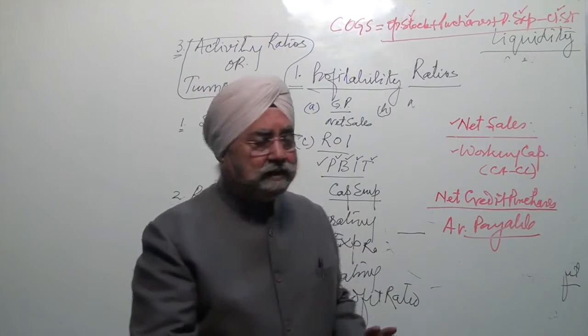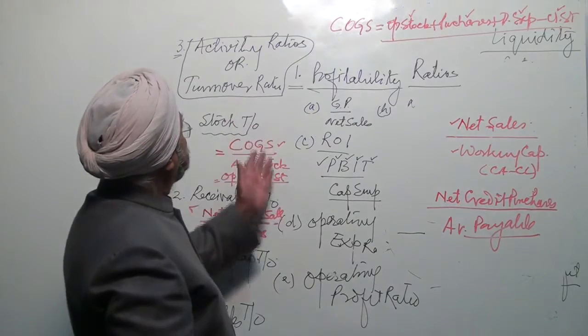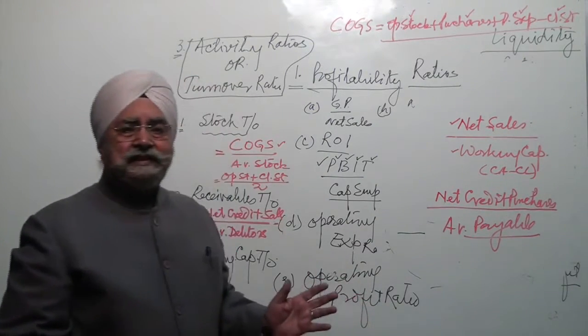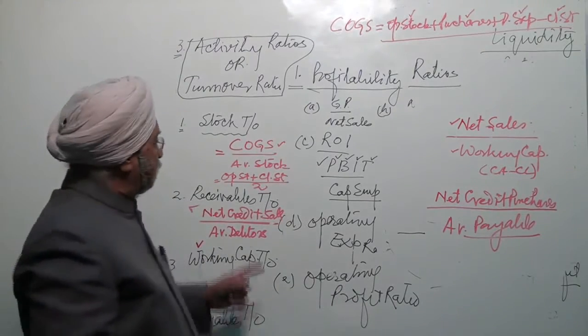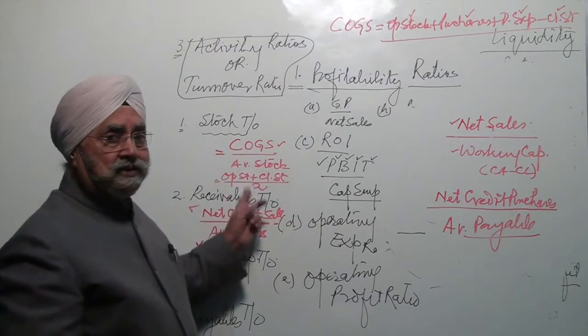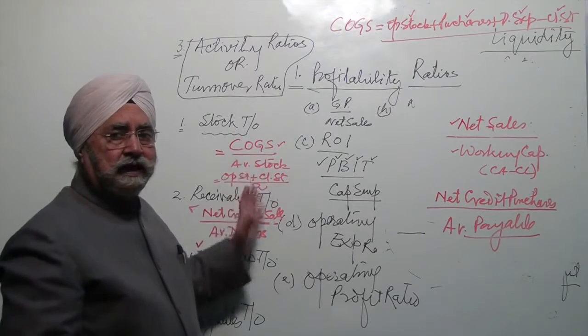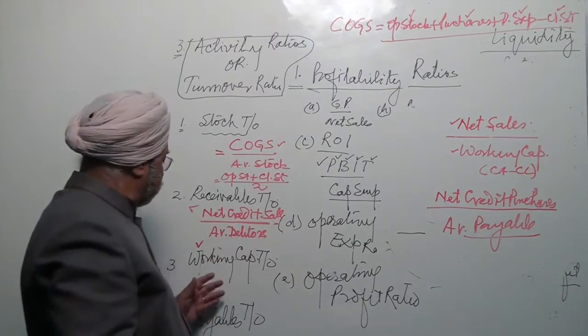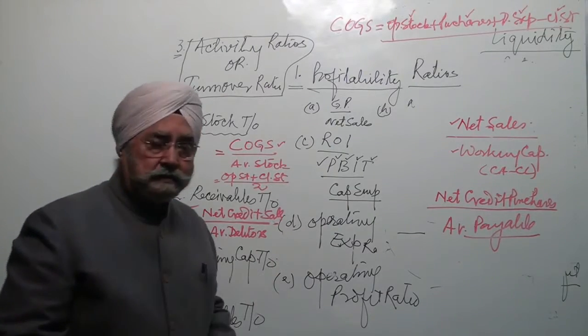Now these are the activity ratios. They indicate how much activity is going on in the business. Stock turnover ratio, higher the better. Receivables, the higher the better. Working capital, the higher the better.